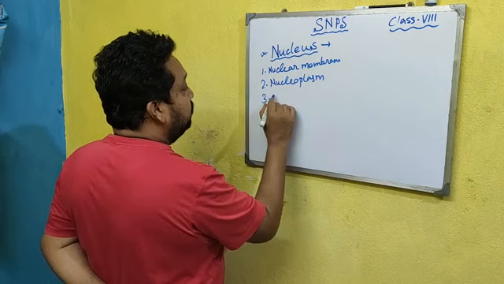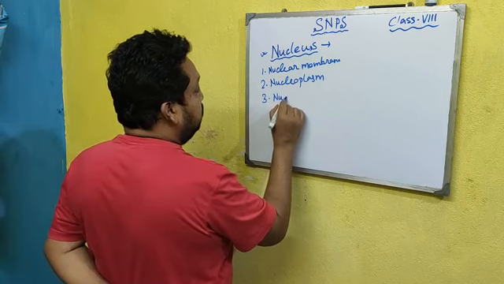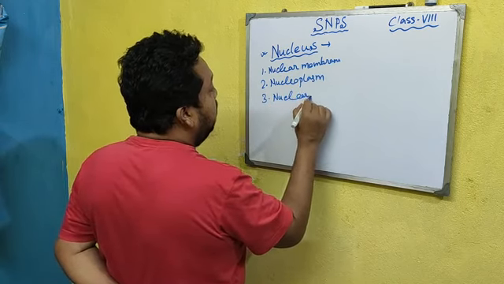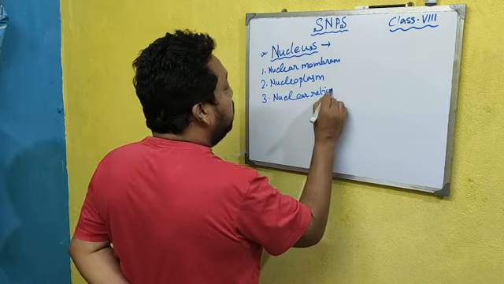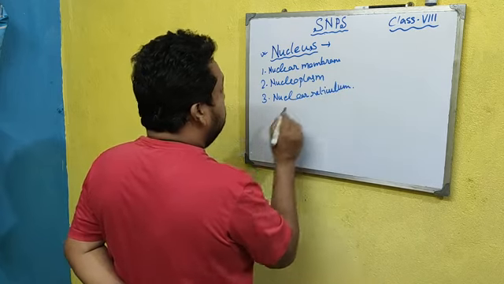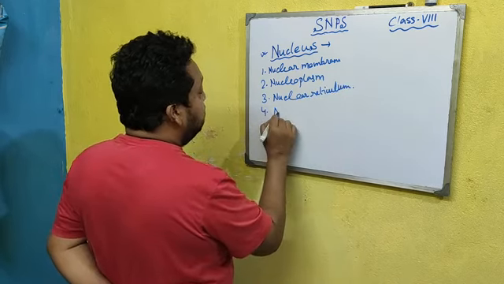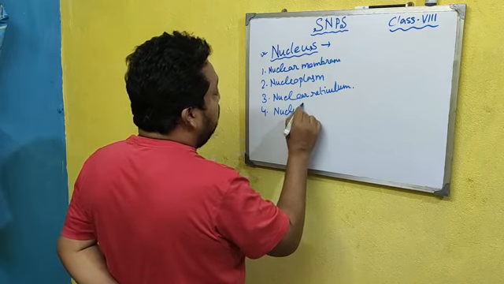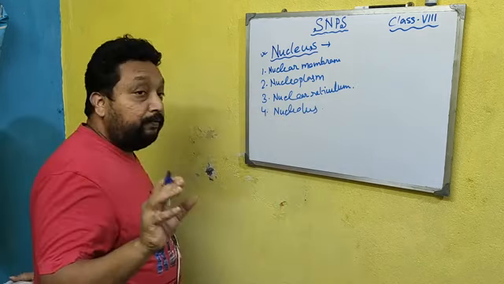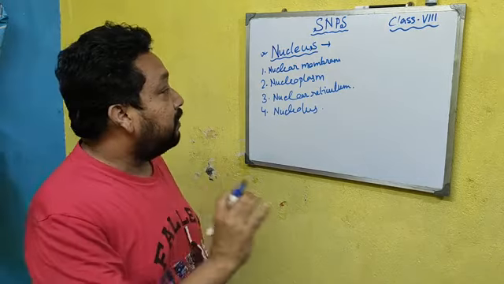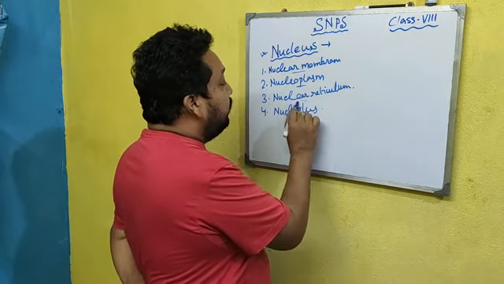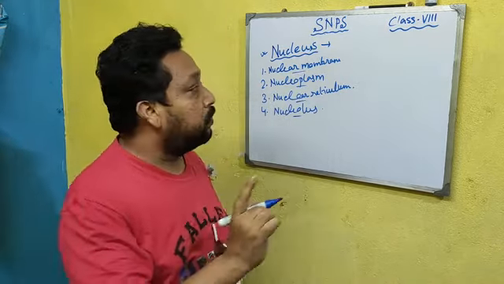Third, nuclear reticulum. And fourth, nucleolus. Write down the description of each and every part in your notebook.